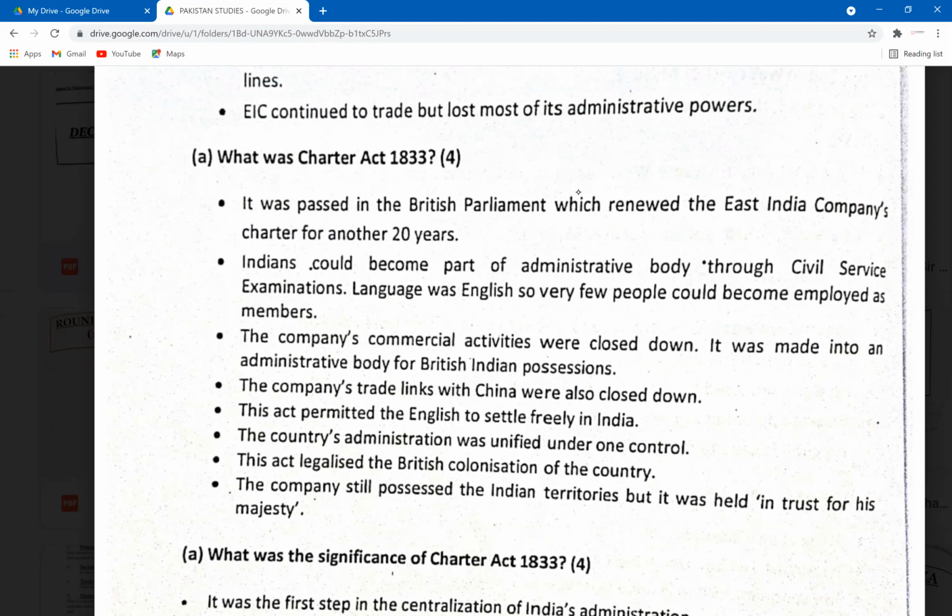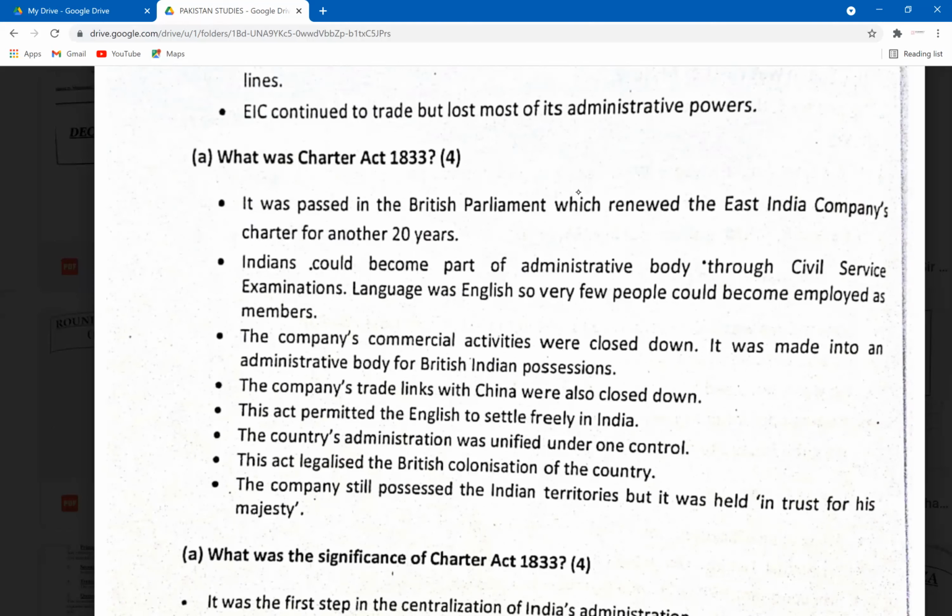But at the same time, do also mention the point that the civil service didn't prove to be very successful either because of the language crisis. Indians weren't able to compete in the CSS examinations. Why? Because those exams were in English. So again, they had very little control now.